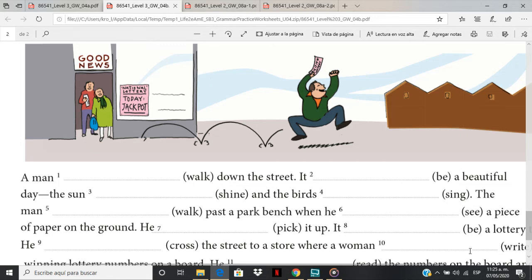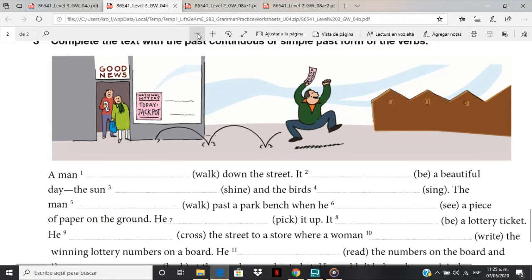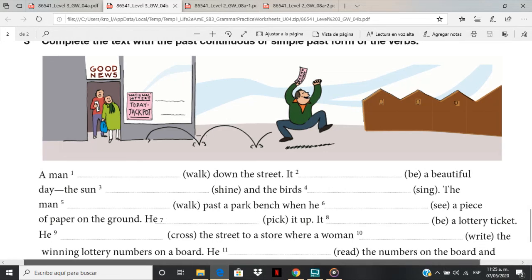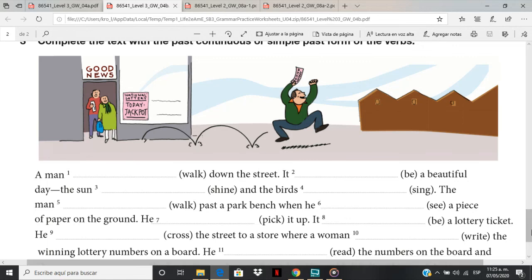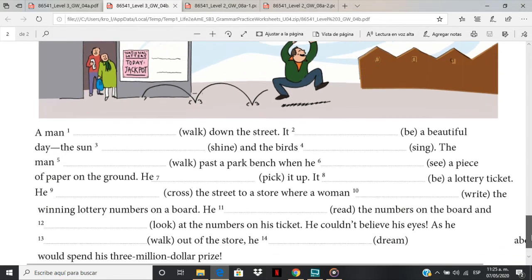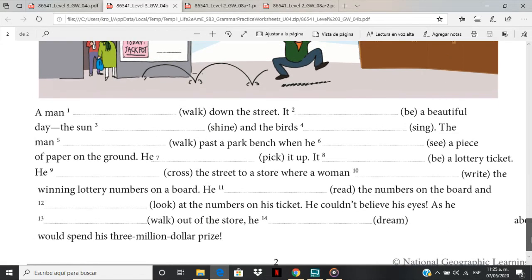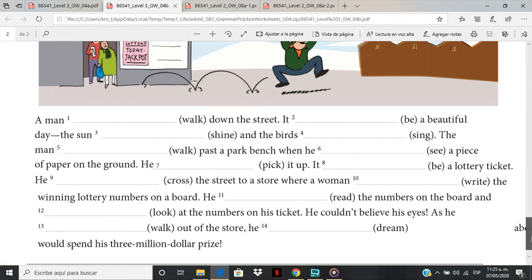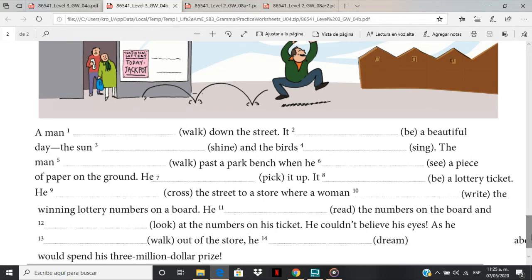Think about what is the action that is continuous and which one is the action that interrupts the other one, okay? So you have there the picture. Okay. And now we have the complete exercise. Yes? Okay.